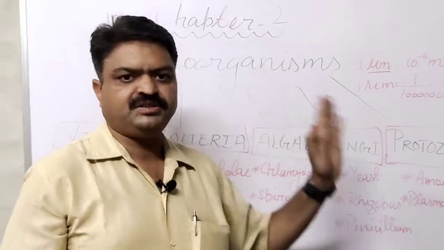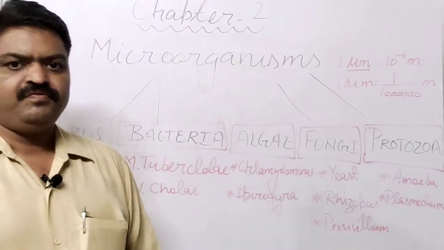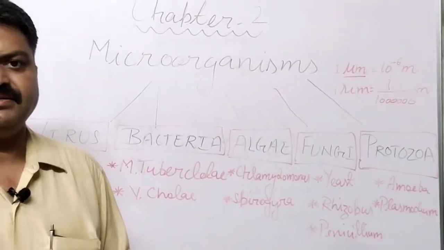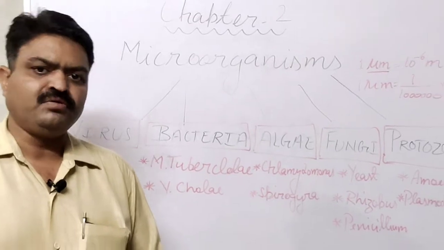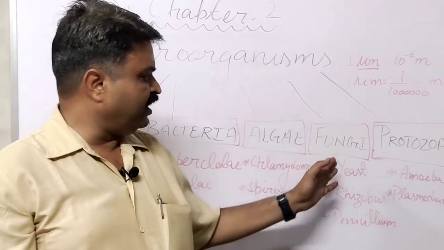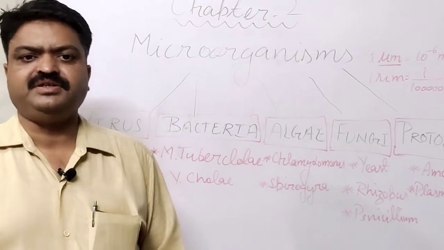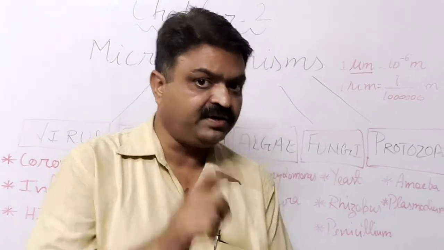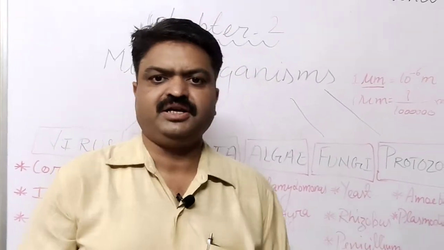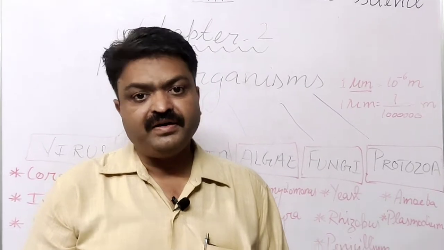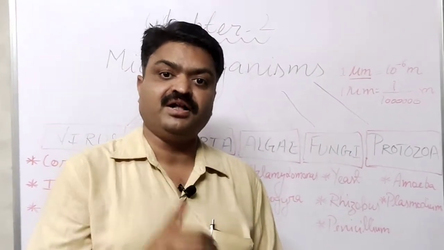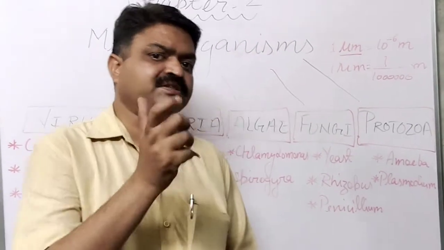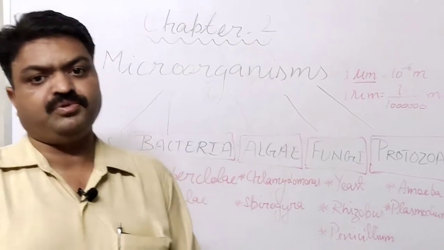Next is fungi, student. Fungi are also microorganisms that have cells. And which type of cell do they have? They have eukaryotic cells, and they also cause us disease, especially skin-related disease. We have skin-related disease due to this microorganism, that is fungi. And where is it found, student? It is found in dark or humid areas, and generally it has black spots. We observe black or brownish spots on it.